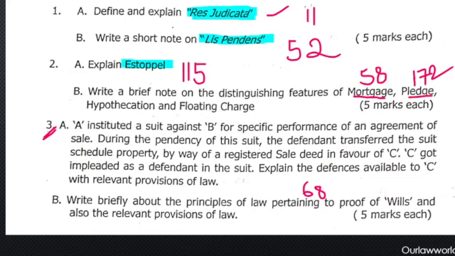So the first question, a direct question: explain, define res judicata. You will be writing Section 11 of CPC. It is that the matter is directly and substantially in issue in the former suit, and the former suit is already decided or adjudicated, and you cannot go for relitigation on the same suit. So that is res judicata.